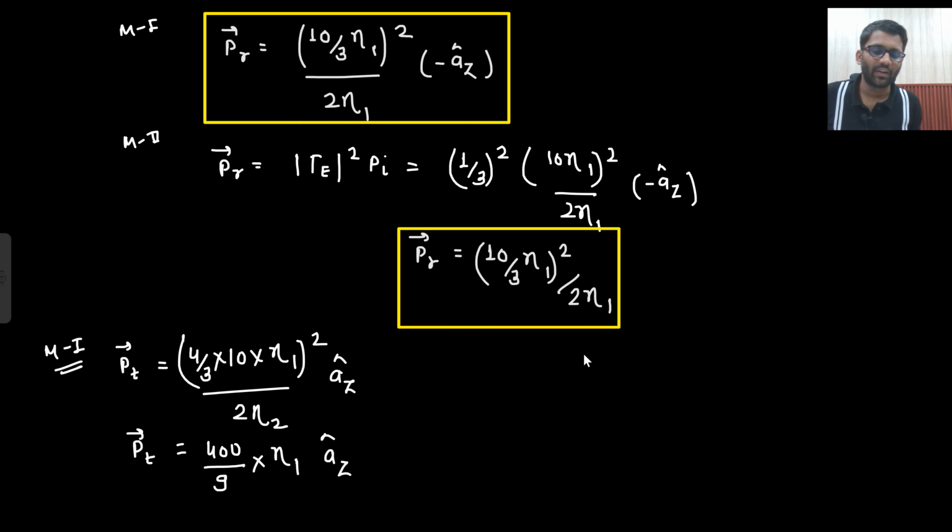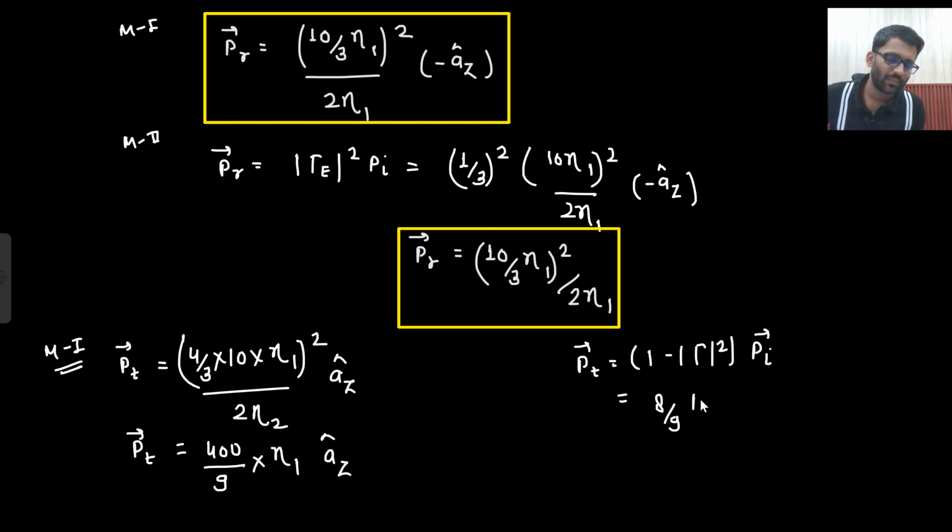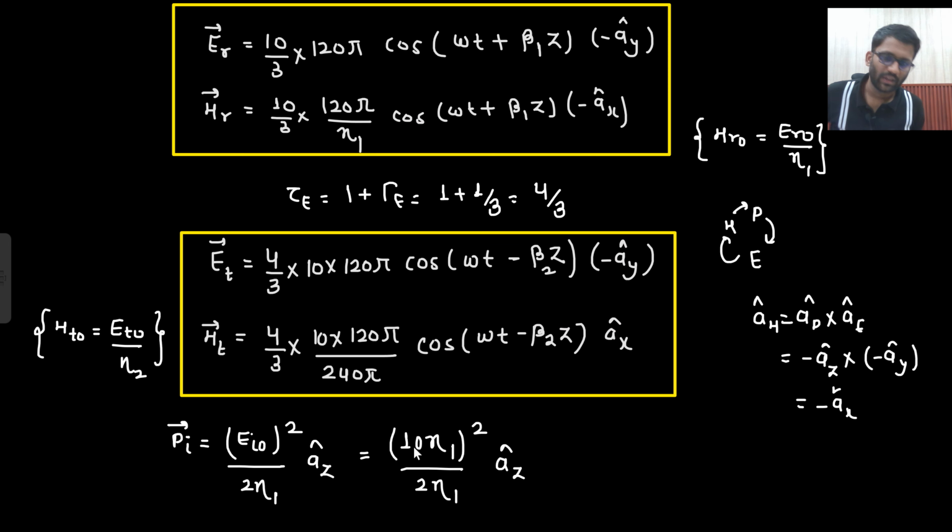Okay. Now I need to apply the formula. So what is the formula? That is 1 minus gamma square Pi. Right. So what is gamma square? Gamma square is 1 by 9. So it will be 8 by 9 of Pi. Right. So 8 by 9 of Pi. This is your Pi.